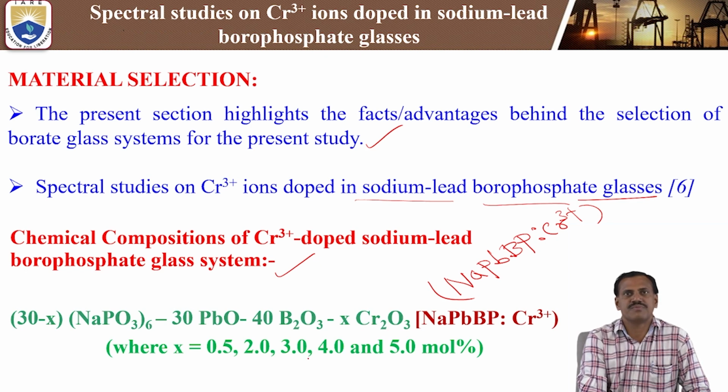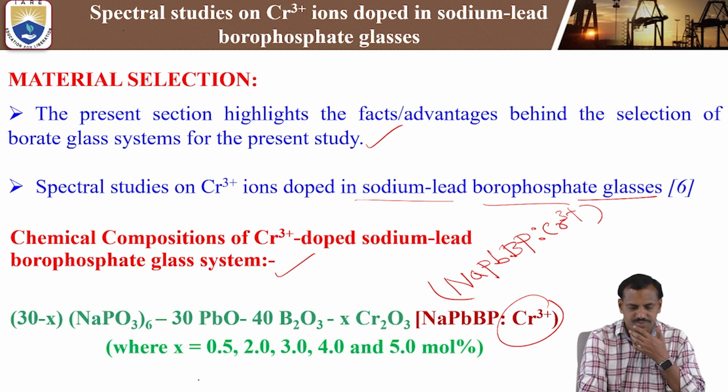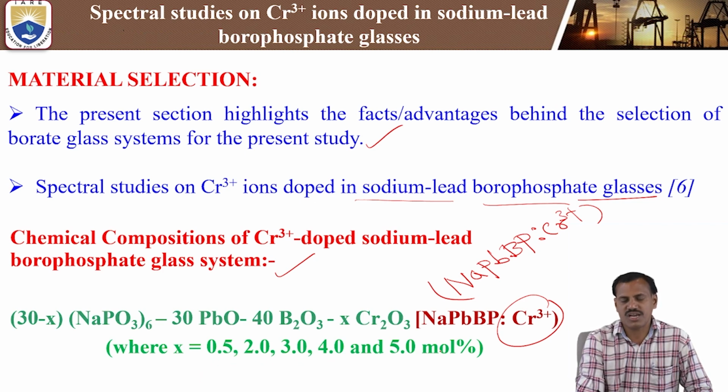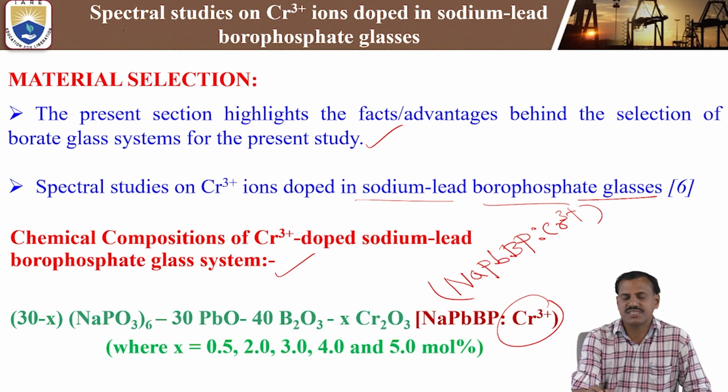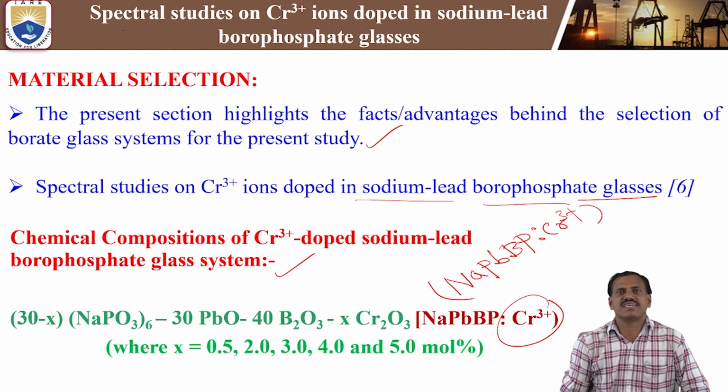Here X varies with the different concentrations of chromium 3+ ions, starting from 0.5 mole, 2 mole, 3 mole, 4 mole and 5 mole. We are varying the concentration depending on the host material. We are choosing borophosphate as the host material, and we are adding the glass modifiers sodium and lead oxide, PbO. This is the chemical composition of the glass studied here.